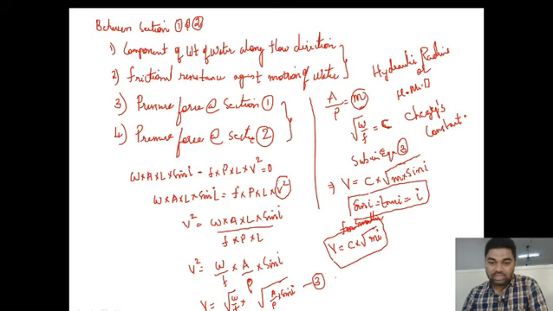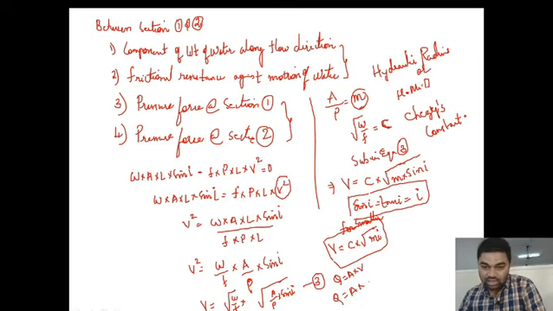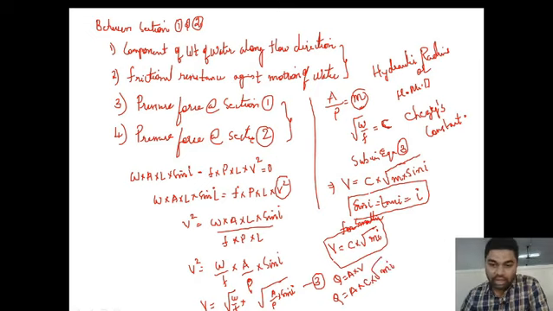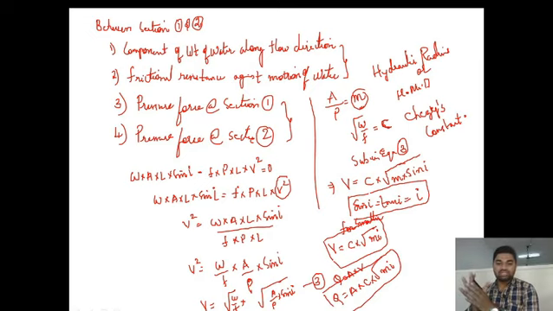If we talk about discharge, discharge is equal to area into velocity. What is the value of velocity? C into under root mi. So this is the value of discharge through open channel flow.